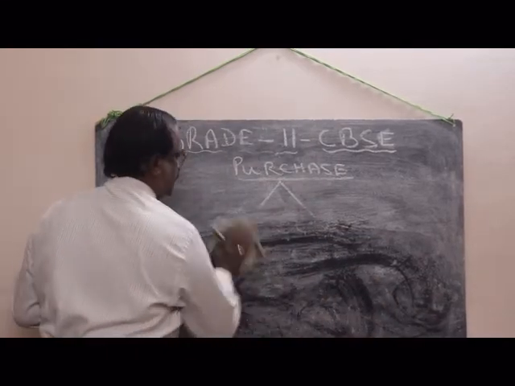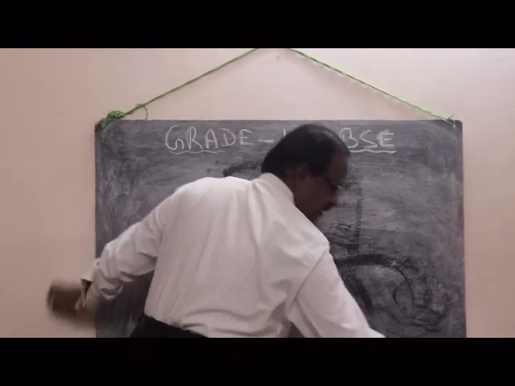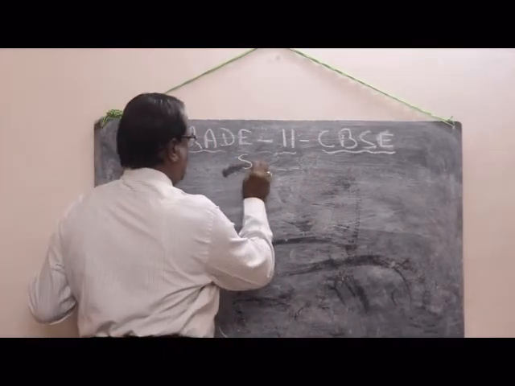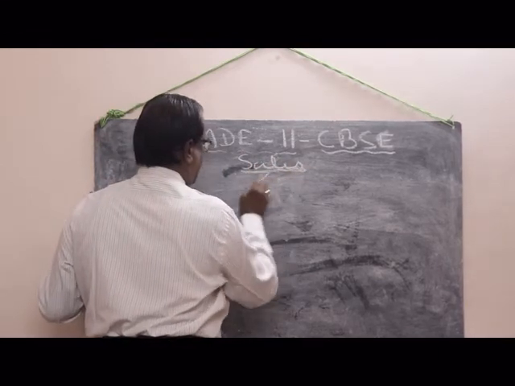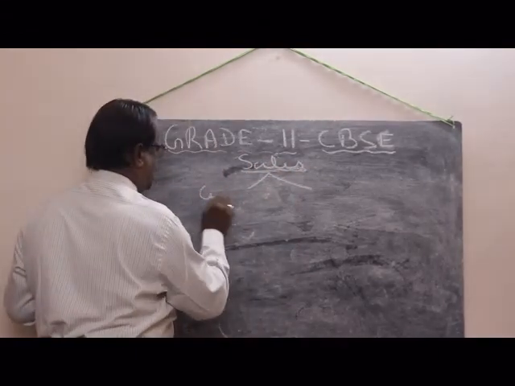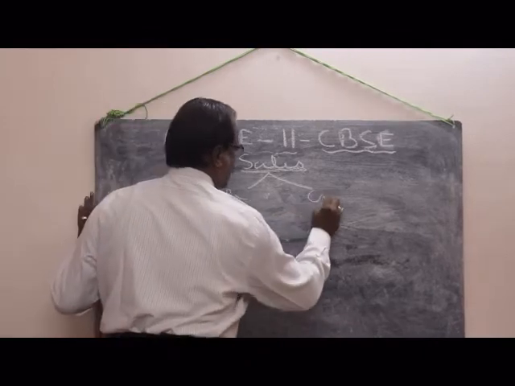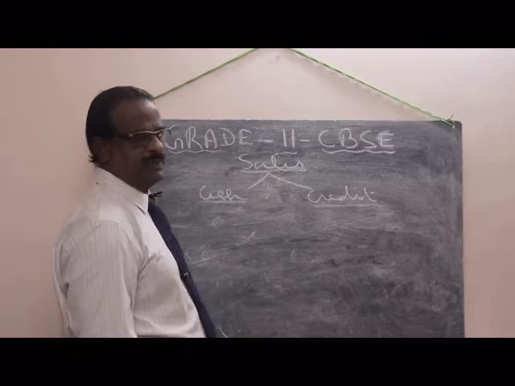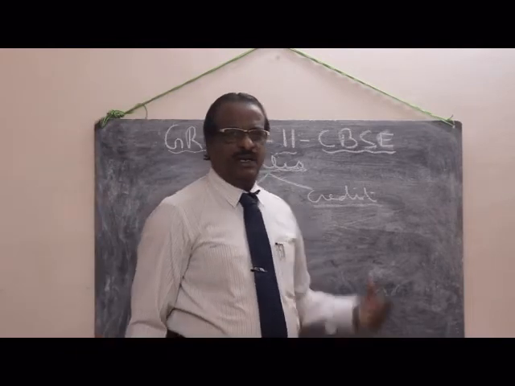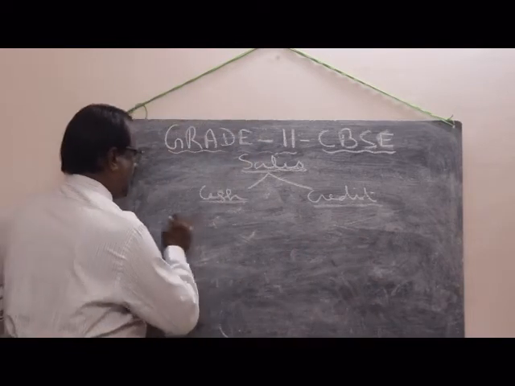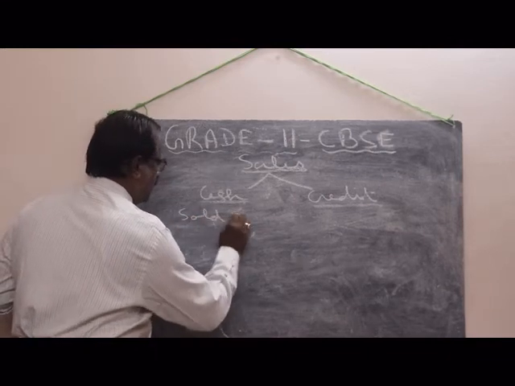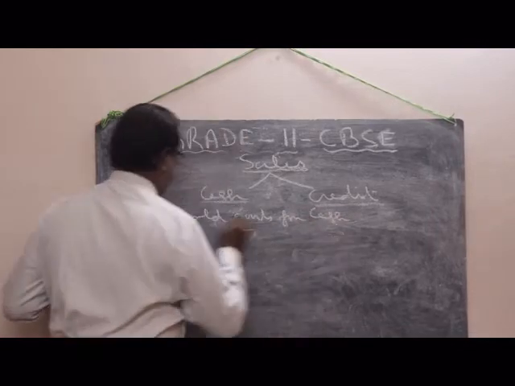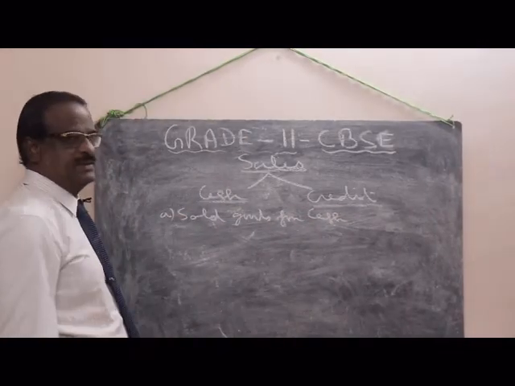In sales also, there are two types of sales. One is cash sales, the other one is credit sales. The same. Cash sales means sold goods for cash. It's a cash sales.